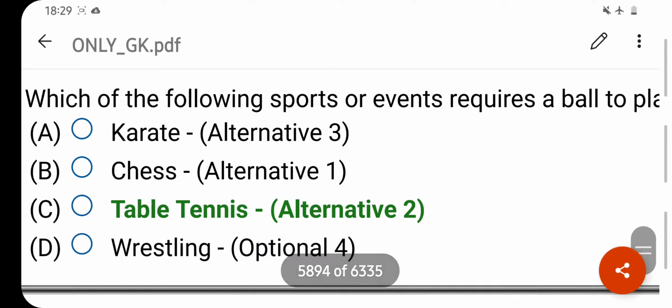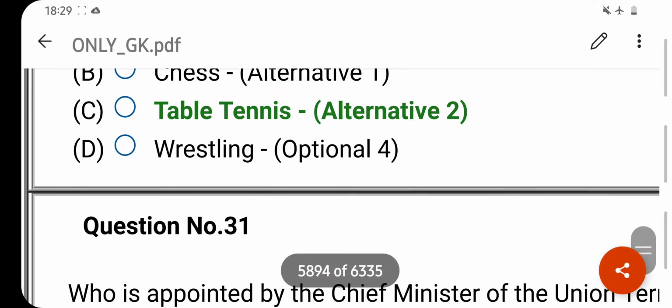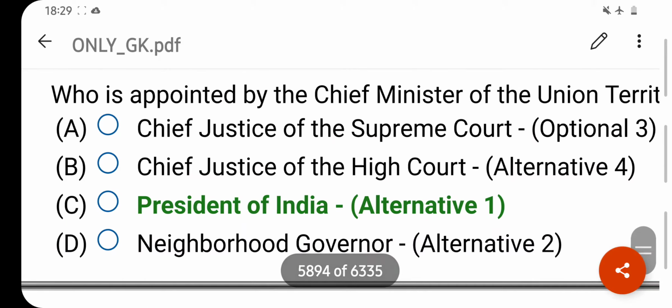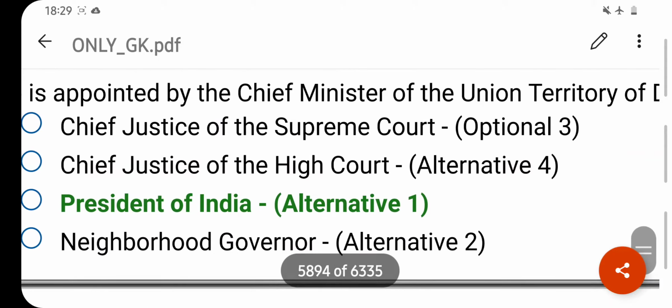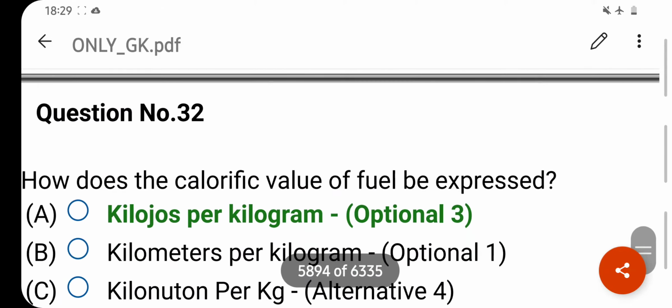Which of the following sports or events require a ball to play? Your right answer is table tennis. Option C is your correct answer. Who is appointed by the Chief Minister of the Union Territory of Delhi? Your right answer is President of India. Option C is your correct answer.